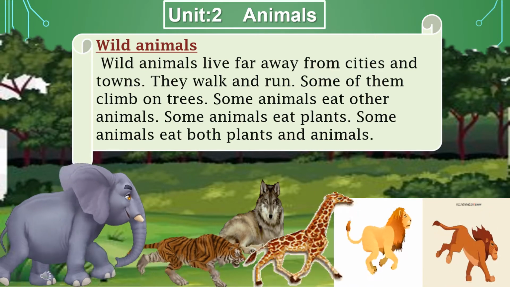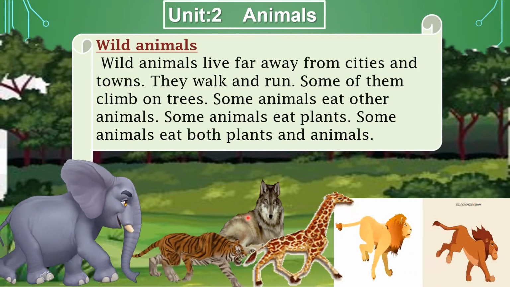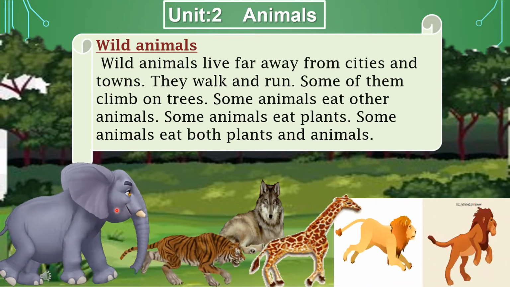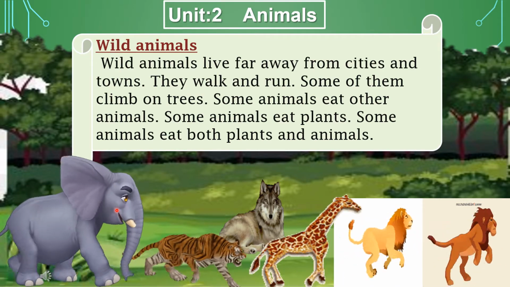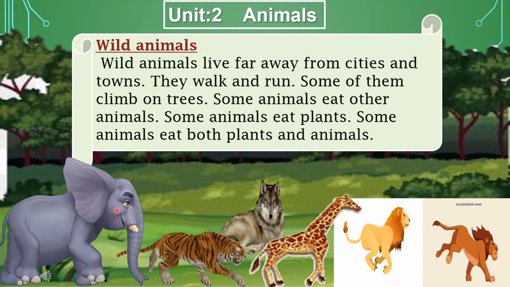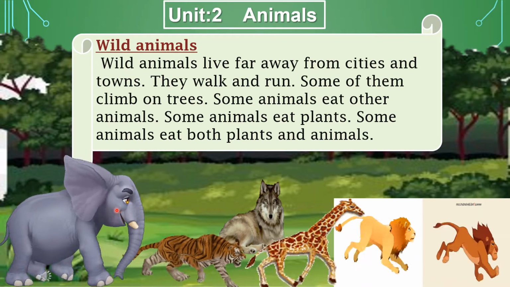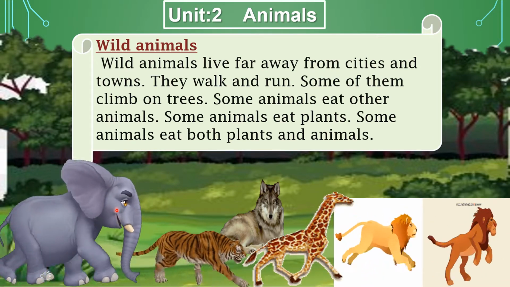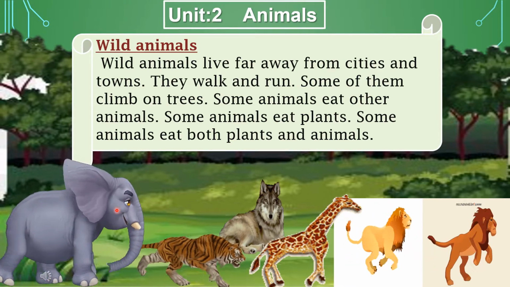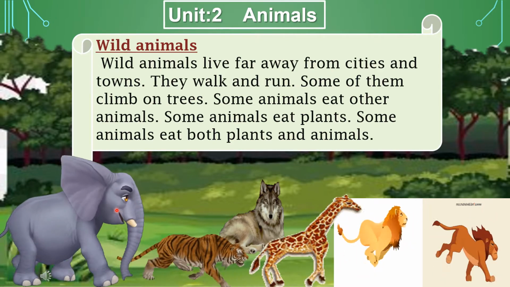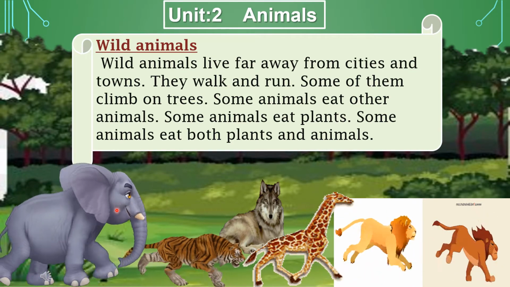Now dear students, open up your book, page number 10. You can see many animal pictures on this page. There is a picture of monkey, giraffe, zebra, deer, lion, tiger, bear, fox, and snake also. All these animals are wild animals. They are fierce. They are dangerous for us. So these animals are called wild animals. So let's read about these wild animals.